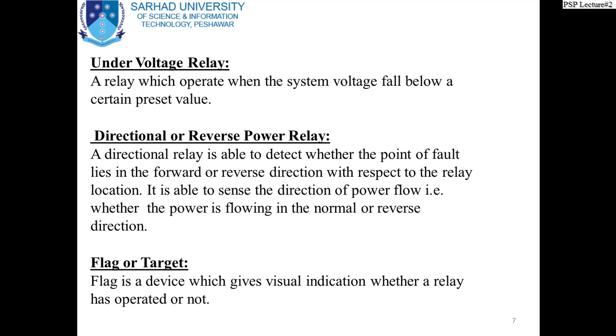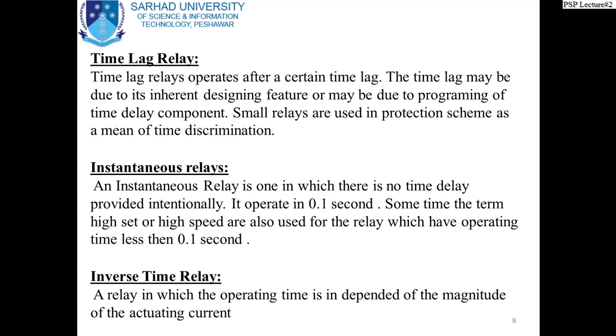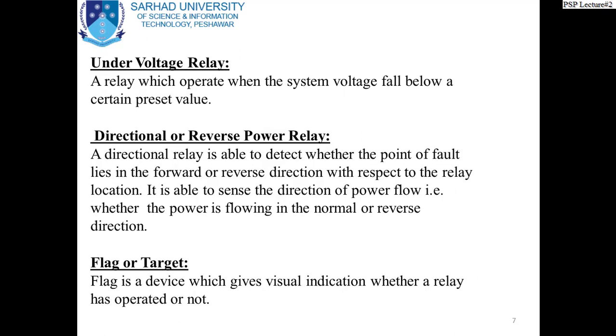So if suppose the power is flowing in that particular direction and the fault occurs, then this relay has to operate. This type of relay will not operate when the current or the power is flowing in the reverse direction, right? If any relay has such a characteristic, that relay is called directional relay or reverse power relay, that operates only when the current is flowing in any particular direction or assigned direction.